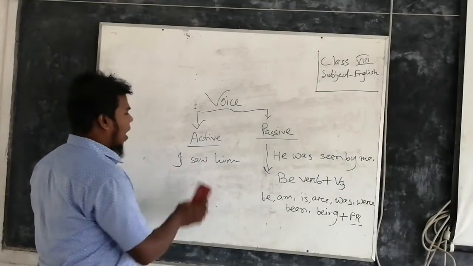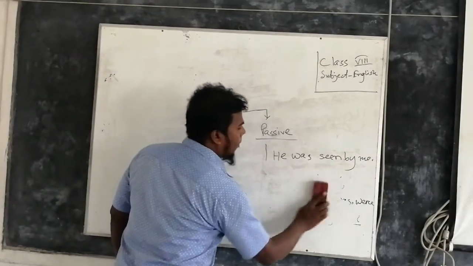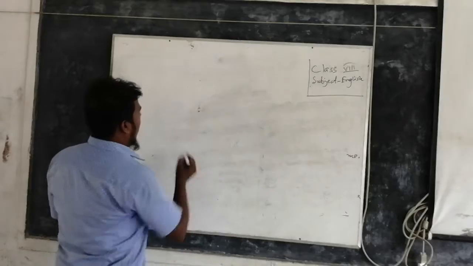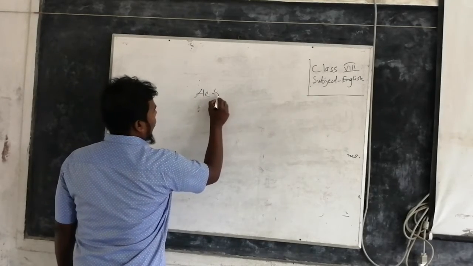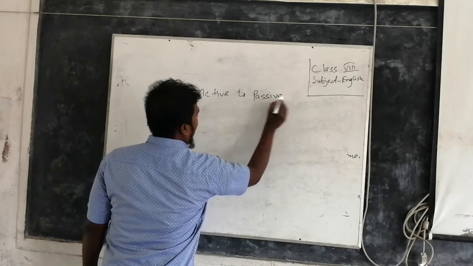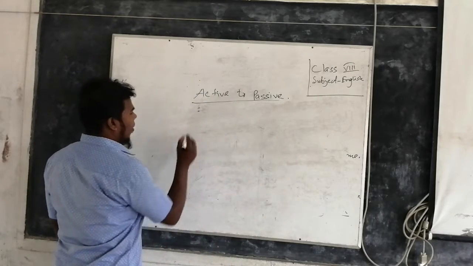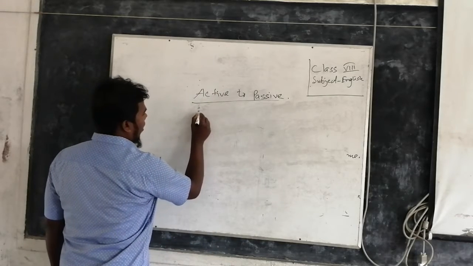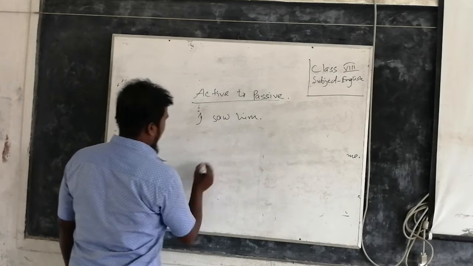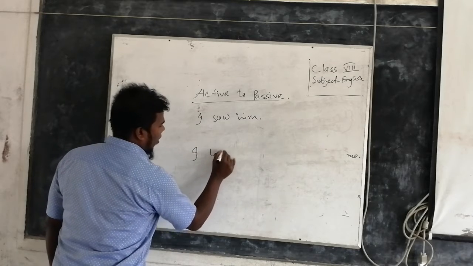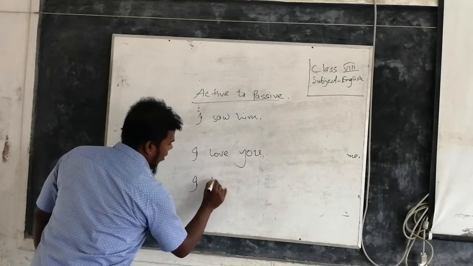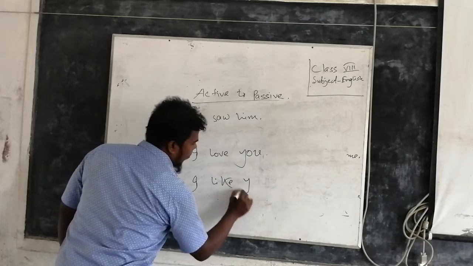Now, we are going to focus on how to change active to passive. Now I am going to write some examples. At first, I saw him. I love you. And I like you.